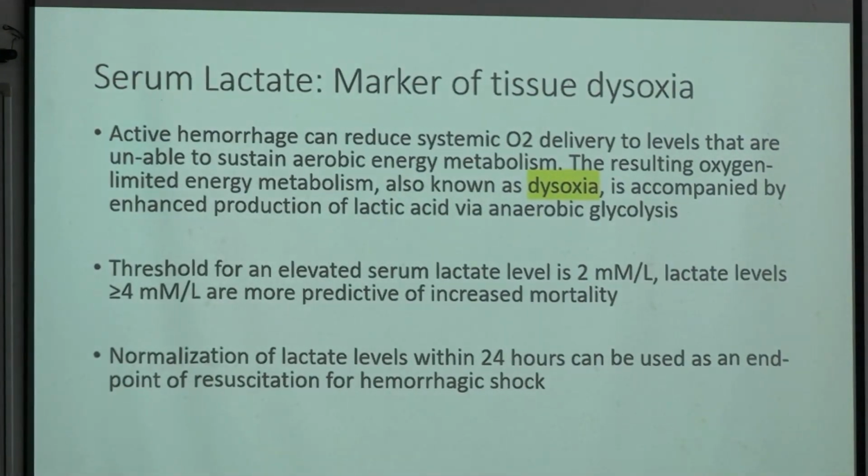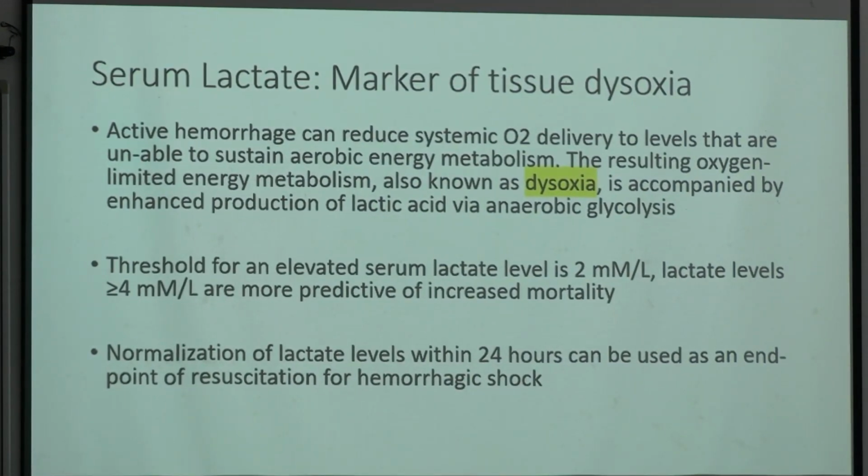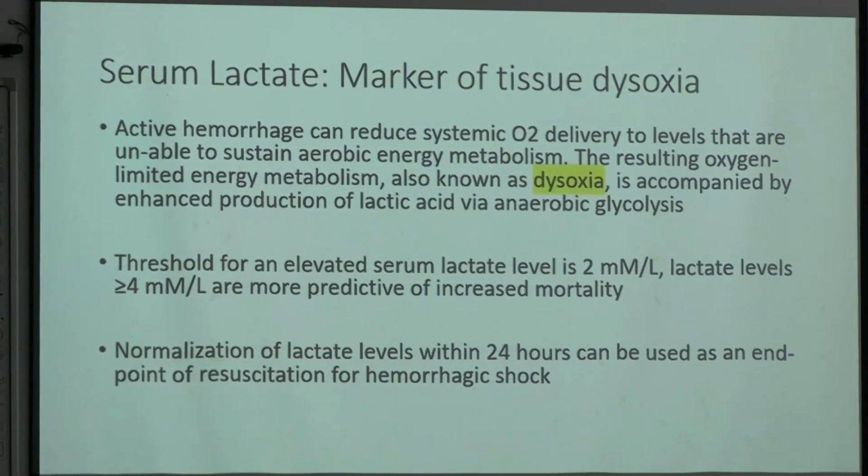মানে 2 millimole per liter যখনই ক্রস করছে, the patient is entering from class 2 to class 3. ঠিক আছে, 2 millimole per liter যখনই ক্রস করছে, the patient is entering class 2 to class 3, right? And that is the point where you need to treat the patient vigorously, right? Okay, and the lactate levels of more than 4 millimole per liter are predictive of increased mortality. যদি ল্যাকটেট লেভেল 4 মিলিমোল পার লিটারের বেশি হয়, তাহলে চান্সেস অফ মর্টালিটি। ঠিক আছে,